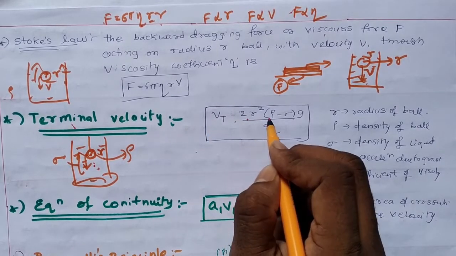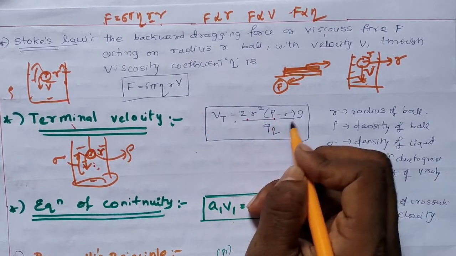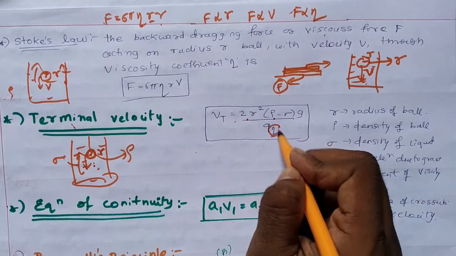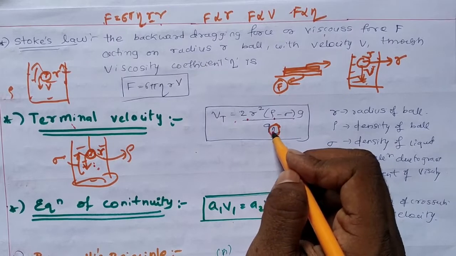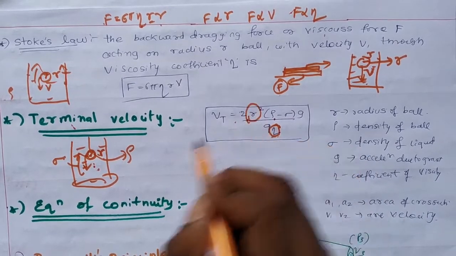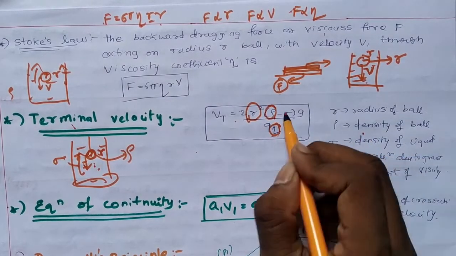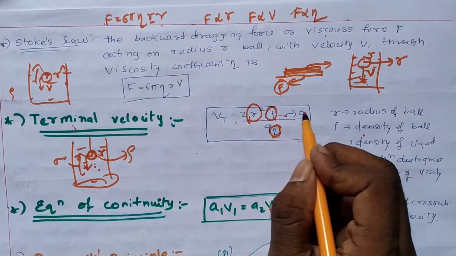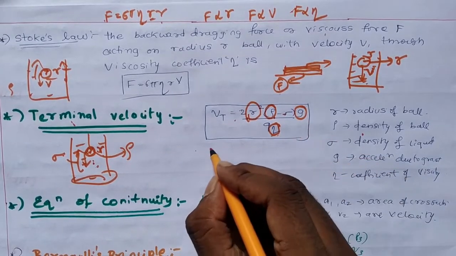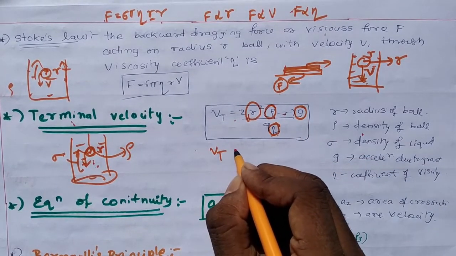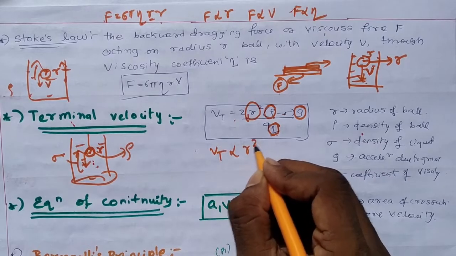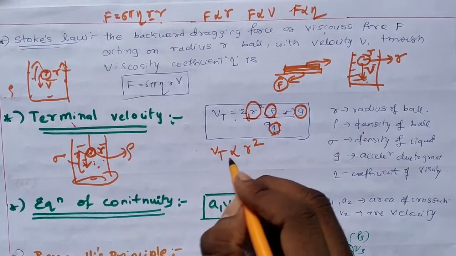The formula is 2 r square (rho minus sigma) g divided by 9 eta. Eta is the coefficient of viscosity of water, r is the radius of the ball, rho is the density of the ball, sigma is the density of the liquid, and g is acceleration due to gravity. So the terminal velocity is directly proportional to the square of the radius of the ball.